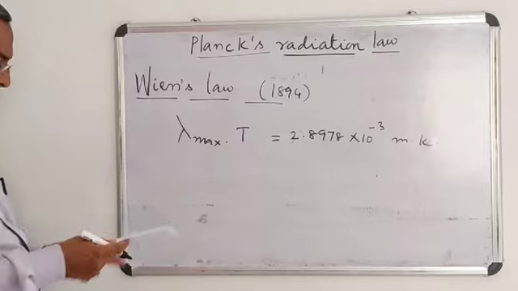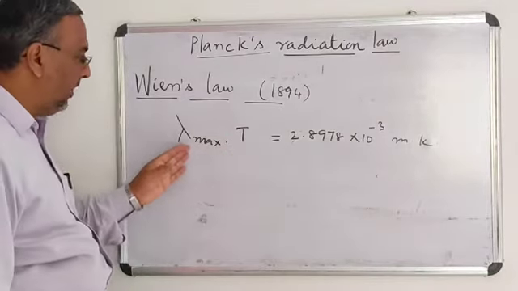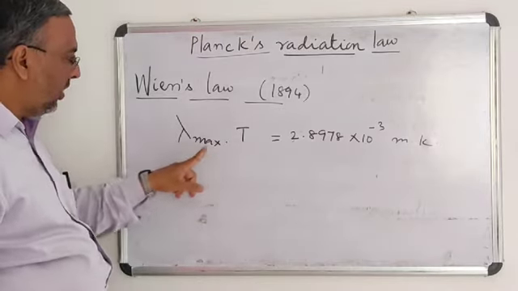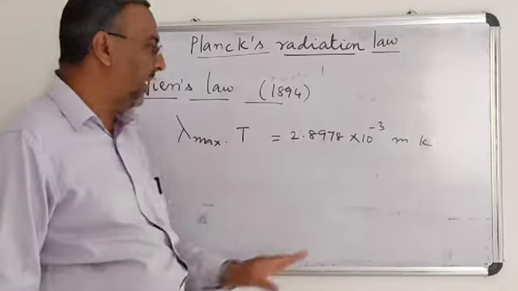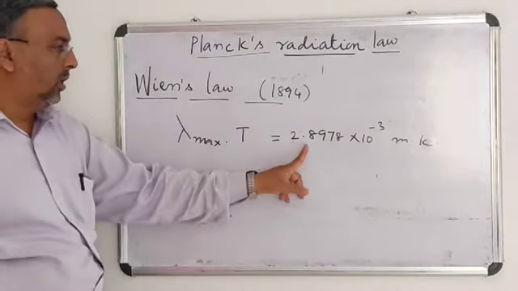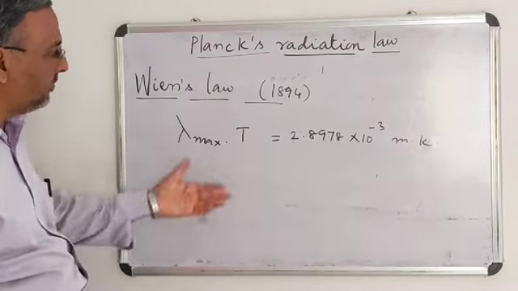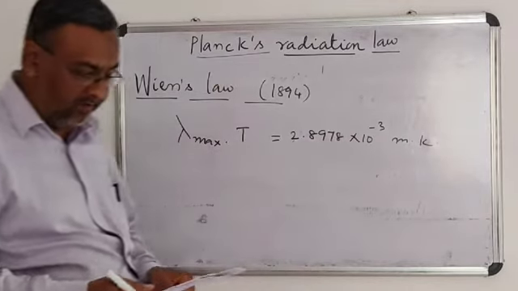See, the product of absolute temperature and the wavelength of maximum intensity of radiation from a black body will always remain constant. That is approximately 3 × 10^-3 meter Kelvin.